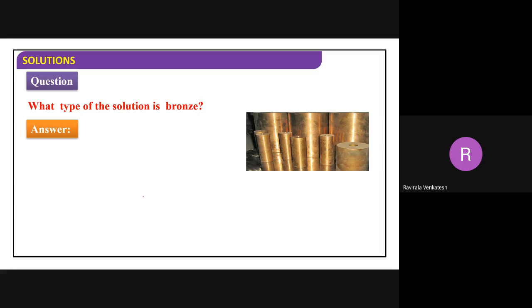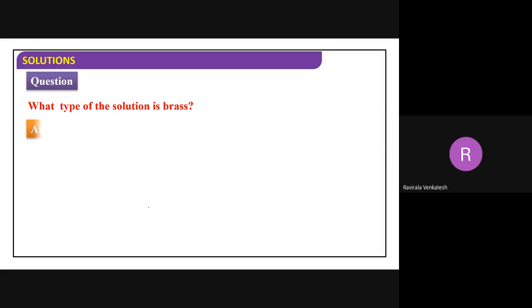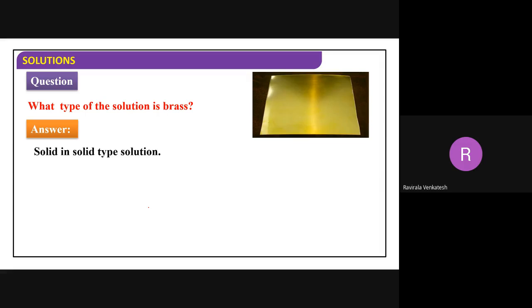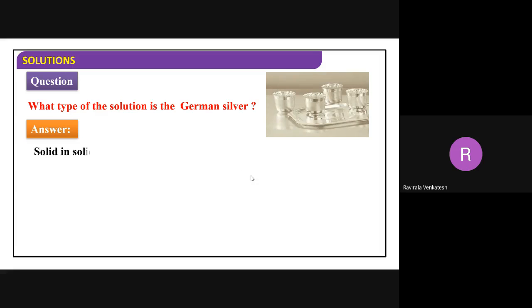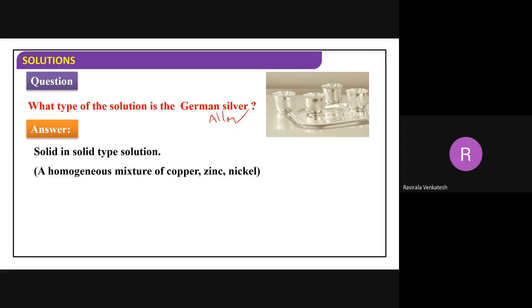Bronze is what type of solution? Solid in solid, right? Very good. Brass also comes under the same example. Brass is a homogeneous mixture: copper is different, zinc is different, but when you mix, the resulting solution's properties are the same. You can't separate copper and zinc by naked eye. That needs a different method, like heating. German silver is also solid in solid, because it's an alloy.